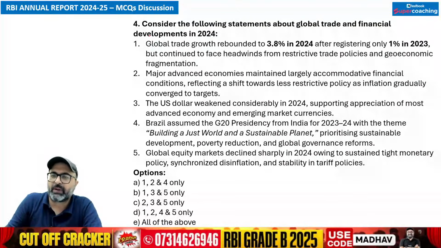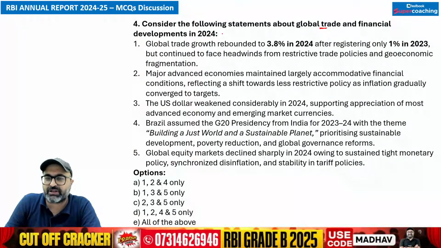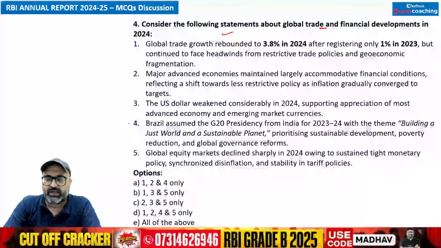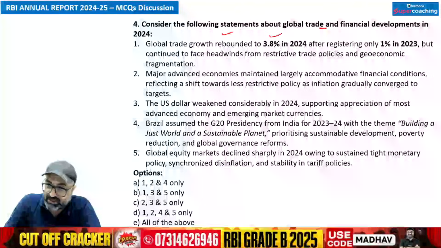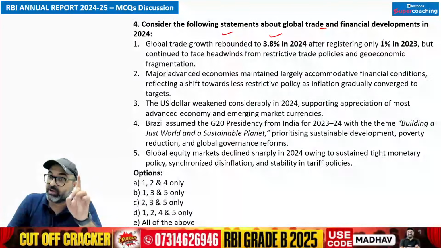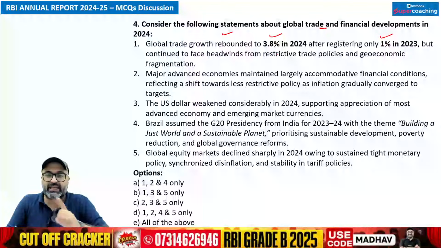Fourth question. Consider the following statements about global trade and financial development in 2024. तो global trade और financial development की क्या हालत है in 2024 as per the RBI annual report. तो अगर हम annual report के हिसाब से चले तो क्या क्या points correct हैं? पहला, the global trade growth rebounded to 3.8%. Yeah, that is correct. और 2023 में जो global trade growth थी, that was only 1%. ये भी बिल्कुल सही है.